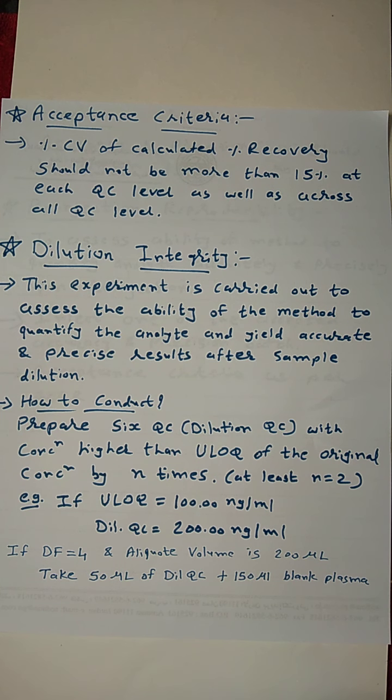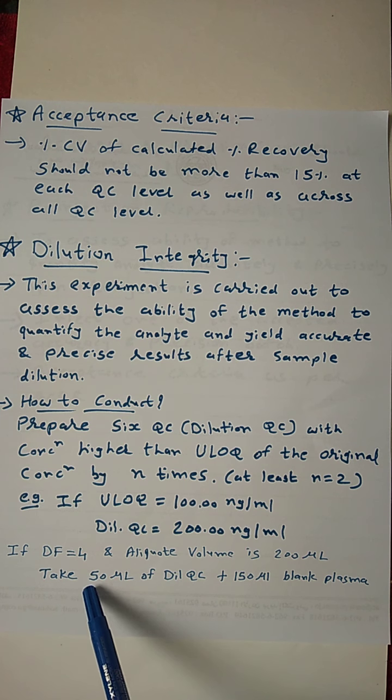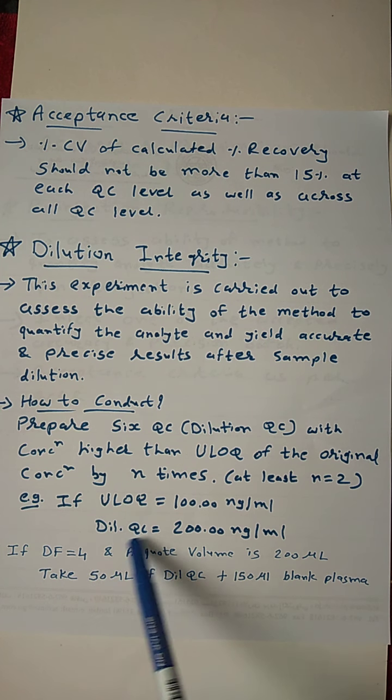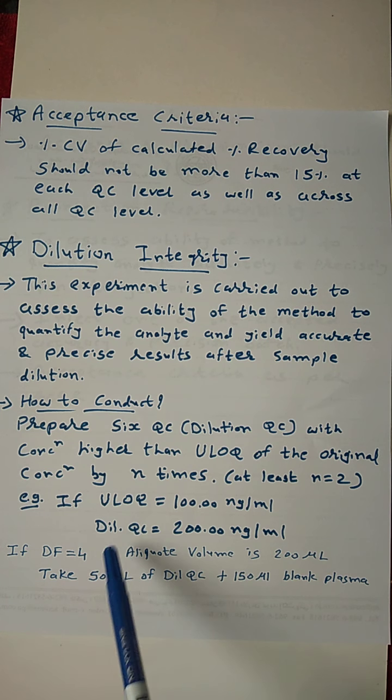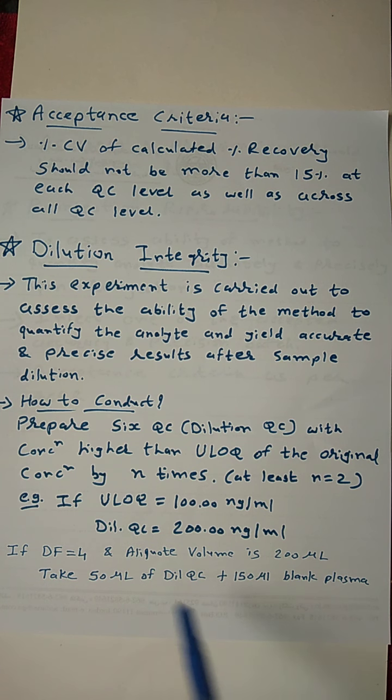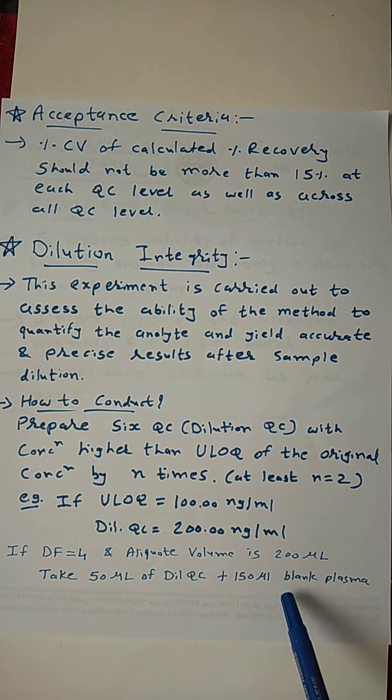Okay. So here my N2 is 50 microliter, because if I divide 200 by 4, that means 50 microliter. So my N2 is 50, my V2 is 200 microliter, and my N1 is 200 nanogram per ml. So V1 I will get will be 50 microliter. So I will take 50 microliter from this dilution QC that I have prepared, and another 150 microliter of blank plasma.